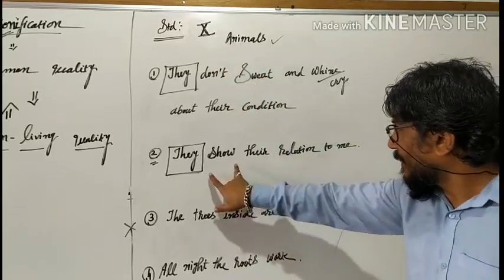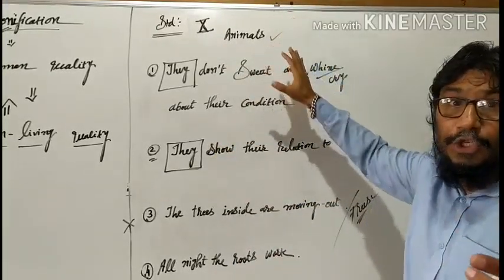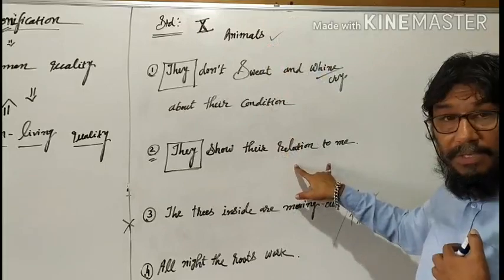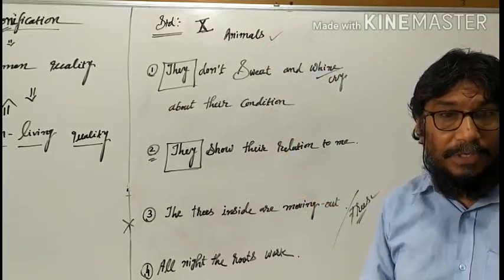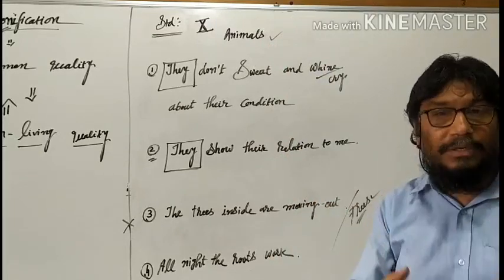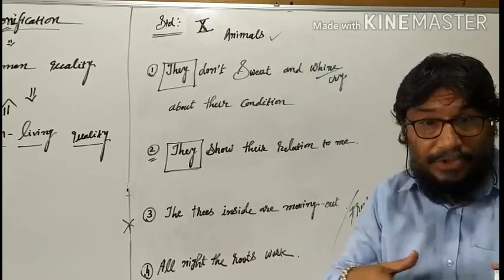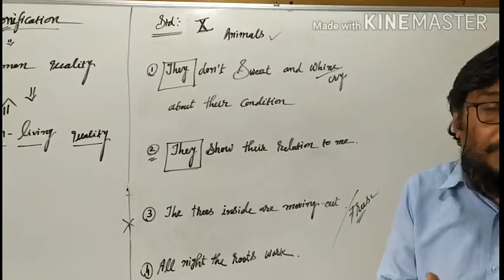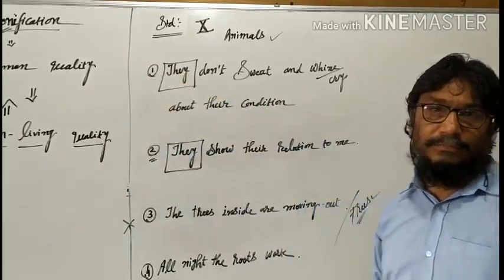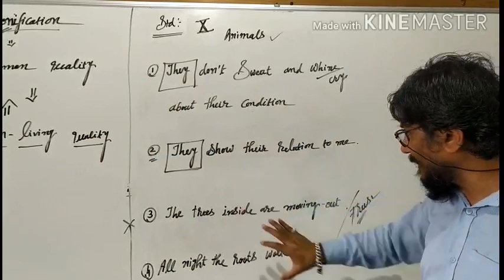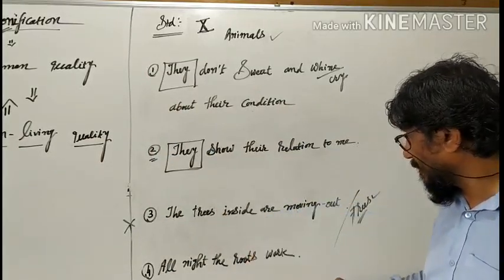See here. They show the relation to me. There means all the animals. They all show their relation to me. Generally, he or she will show relation. A person to person relation is possible. Here, an animal does not have the capacity, the tendency to show relation, yet it is given over here. This shows personification. Next to that, the trees inside are moving out. You see here, trees moving.